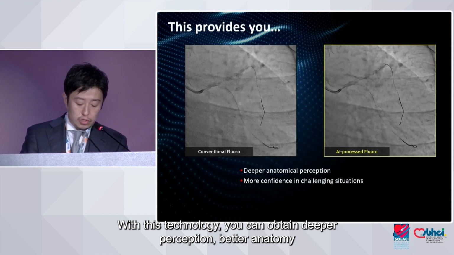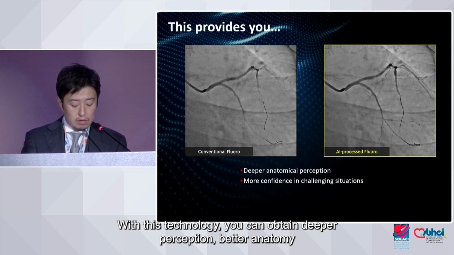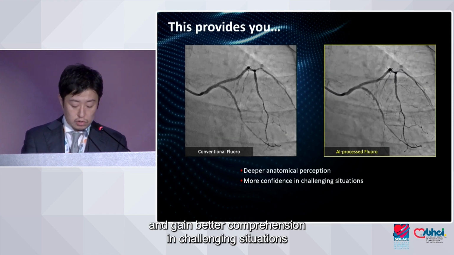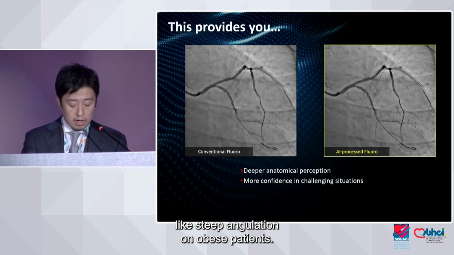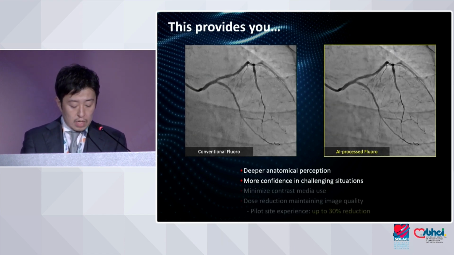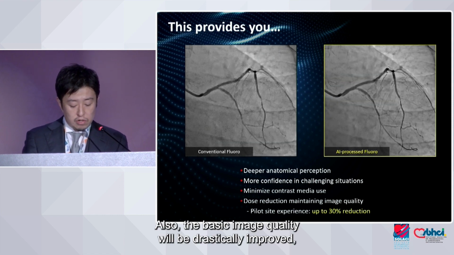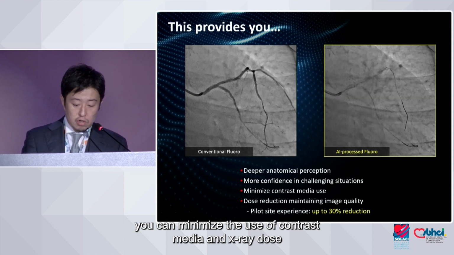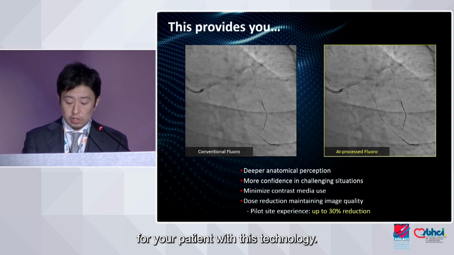With this technology, you can obtain deeper perception of vessel anatomy and gain better comprehension in challenging situations like steep angulation or obese patients. Also, the basic image quality will be drastically improved. You can minimize the use of contrast media and X-ray dose for your patients with this technology.